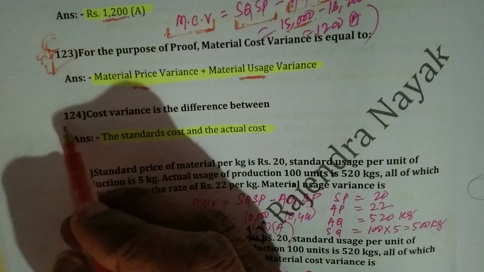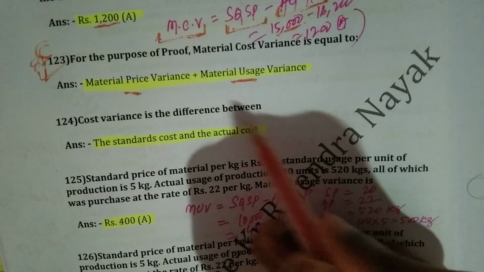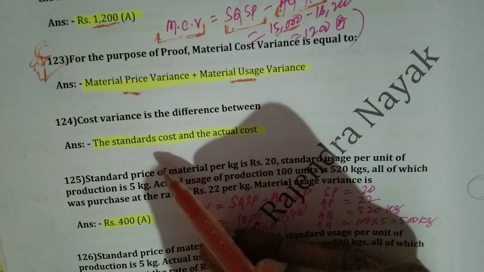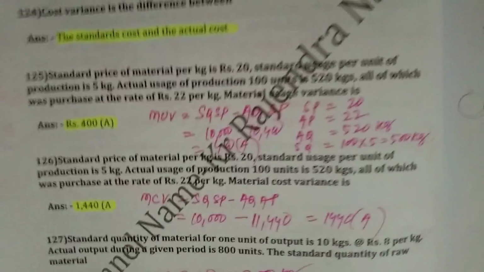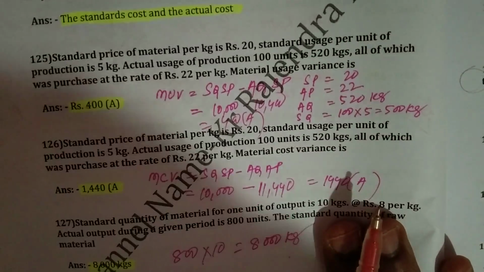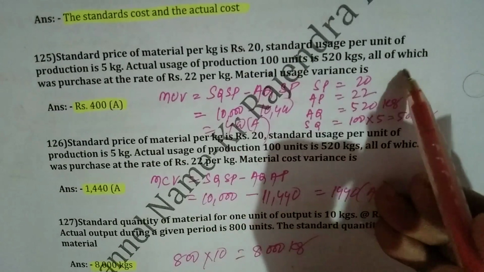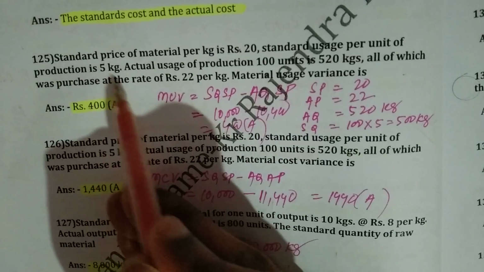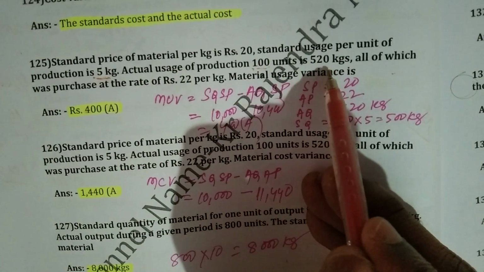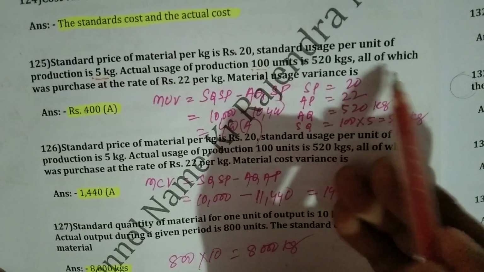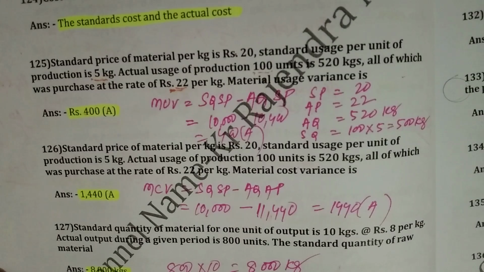Okay, so question number 124. Cost variance is the difference between the standard cost and actual cost. Then question number 125. Here, standard price of material per kg is rupees 20. Standard usage per unit of production is 5 kg. Actual usage for production of 100 units is 520 kg, all of which was purchased at the rate of 22 per kg. Then material usage variance will be how much?